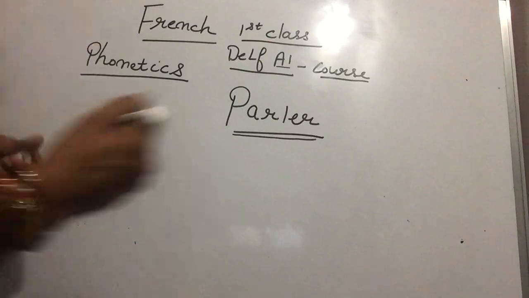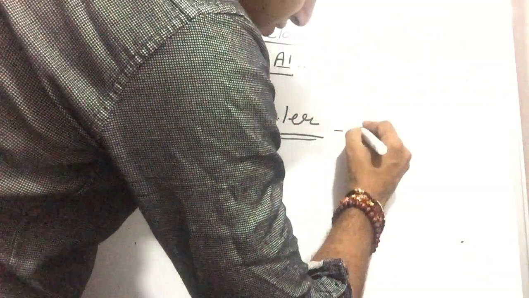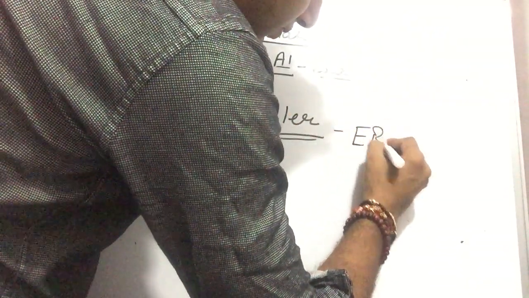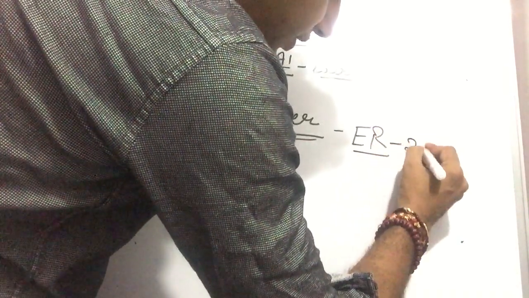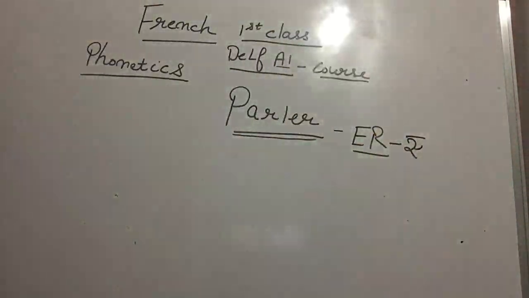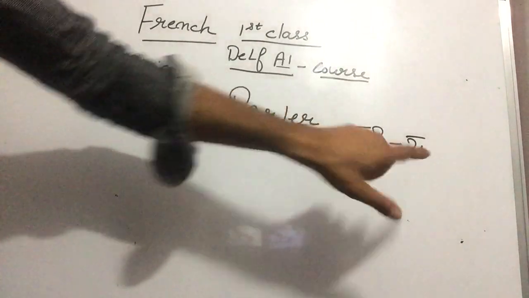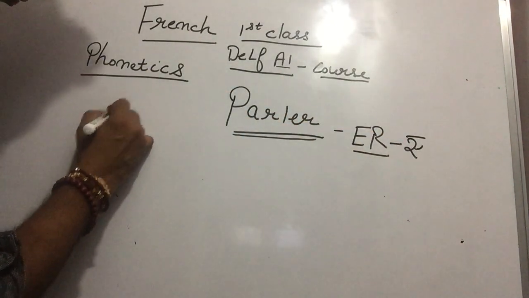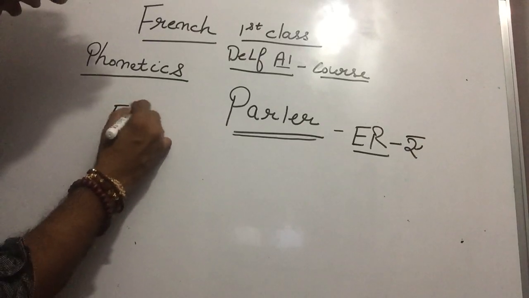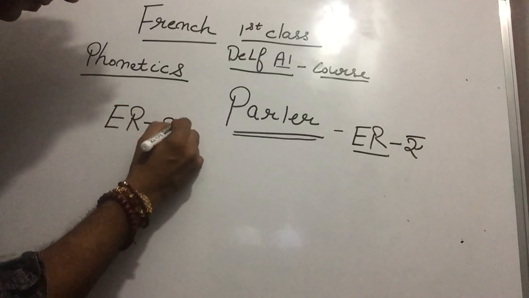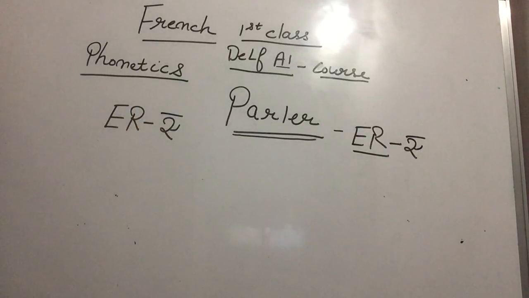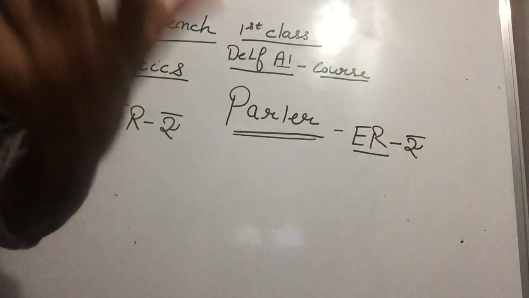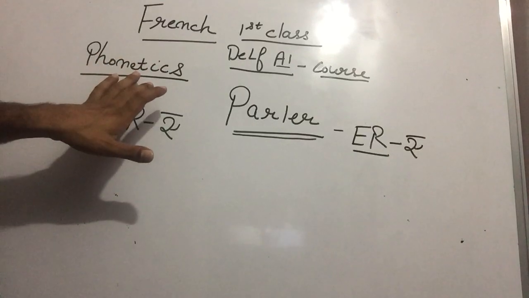So you have to learn the phonetics, like ER. ER sound is A in French. Speak after me, Paji. ER sound is A in French. If you have the letters ER in a French word, that is not ER, that is A. Today we are doing sounds because we are doing phonetics in French language.